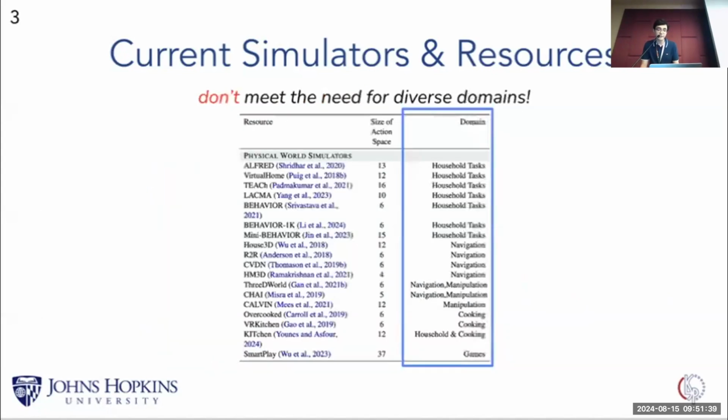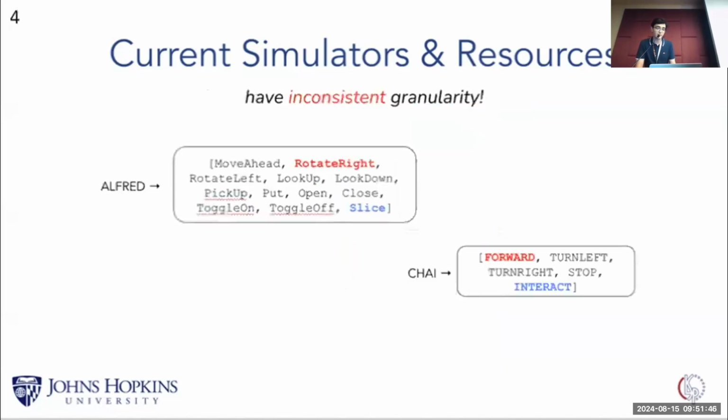The current resources we have also do not cover a wide range of domains, and they are usually limited to a single domain. And another issue with the current resources we have is that they usually have an inconsistent granularity of actions within their action spaces. This creates a disparity because low-level actions are motor control actions that can be directly executed by the agent, whereas the higher-level actions still can be decomposed into a chain of lower-level actions to be executed.